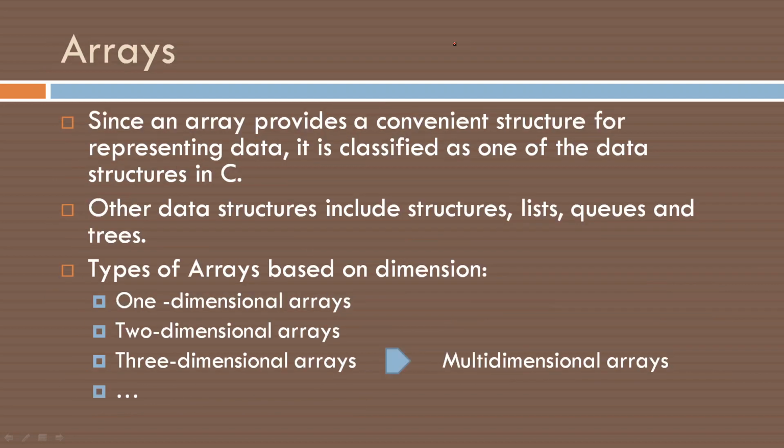This array is also known as a data structure because it is a convenient structure for keeping or representing data. So this is a data structure in C. Other data structures in C are structures, lists, queues, and trees. Now let's see different types of arrays. Arrays are classified into different types based on their dimension. We can have one-dimension, two-dimension, three-dimension, four-dimension, five-dimension arrays, etc. In general, when the array has more than one dimension, it is a multi-dimensional array.